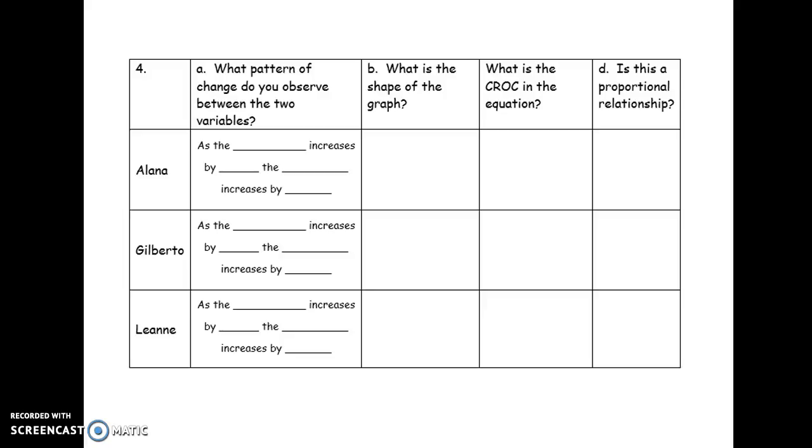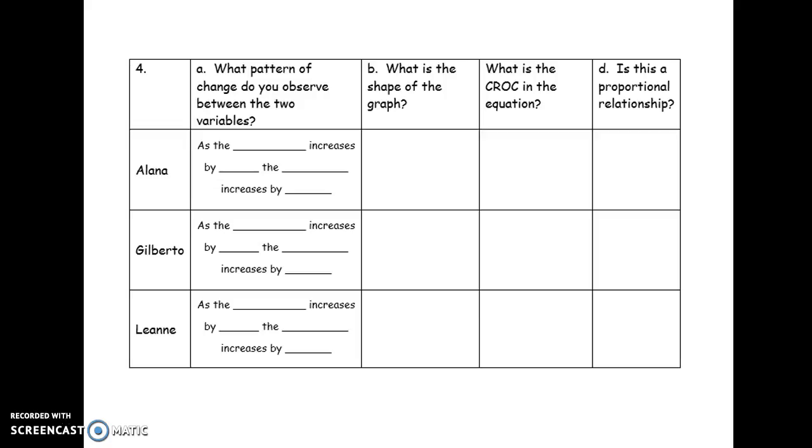The next column is about the graph. You should notice that each of these graphs might all be a straight line, but do they have any differentiation between them? Is one steeper than the other? Maybe Leanne's graph is kind of unique. Talk about how Leanne's graph looks.